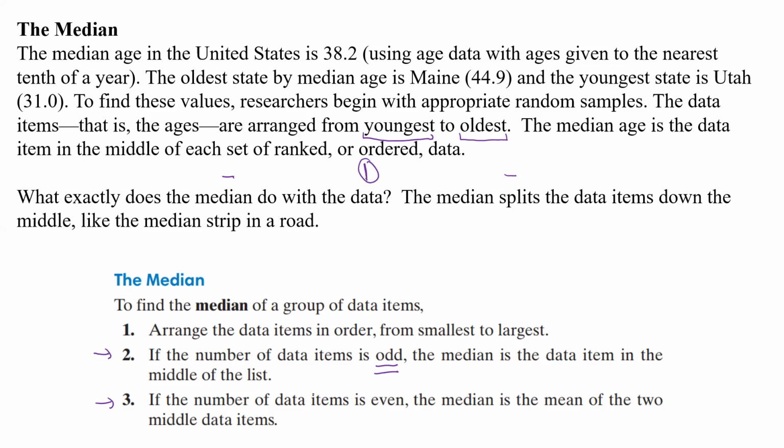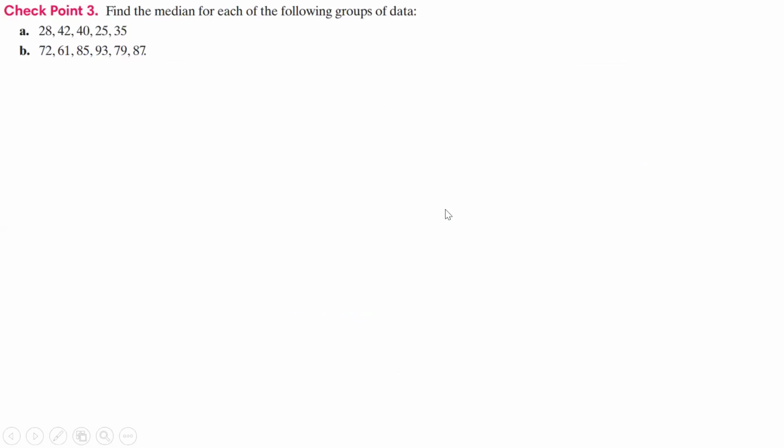But if it's even, that's going to be something different. It's the mean of the two middle data items. Your middle of the list is going to be between two data items, so you have to take the average of those two data items to get the median. A lot of times we'll have to do this average. If we're lucky, we get an odd number of data items.